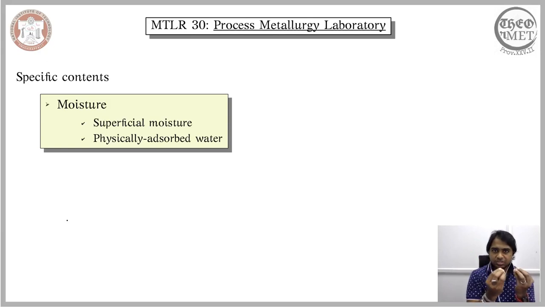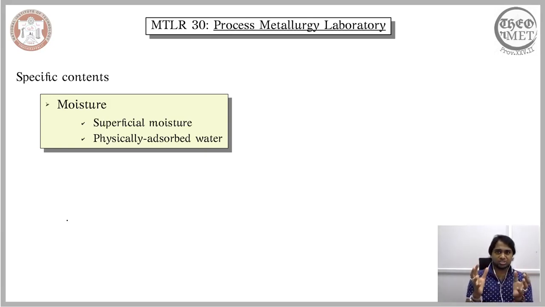This moisture can be present as regular water in between the cracks or in between the holes. These are often referred to as the superficial moisture. So the superficial moisture, one form of moisture present in the coal, is a regular water, again, between the cavities and between the cracks. Whatever water you find is part of the content of practical relevance to us, and we categorize it as moisture. We refer to it as superficial moisture because it is found as water itself.